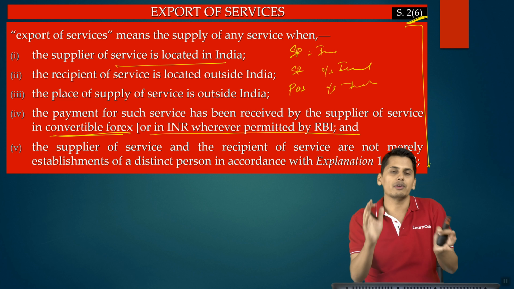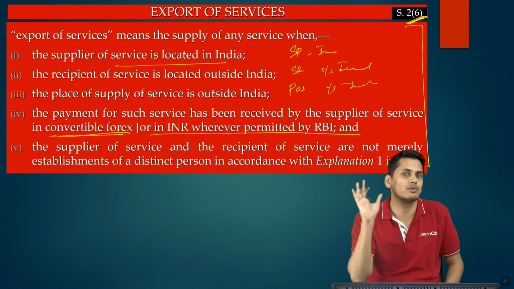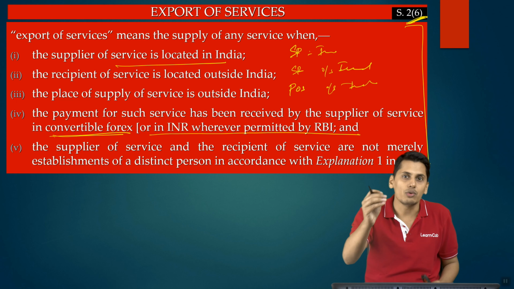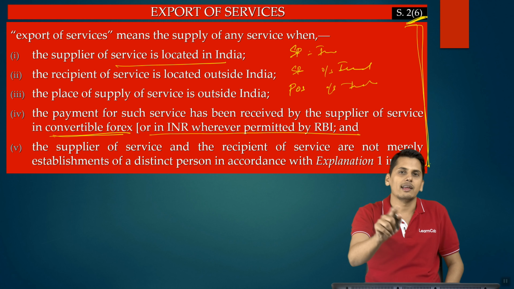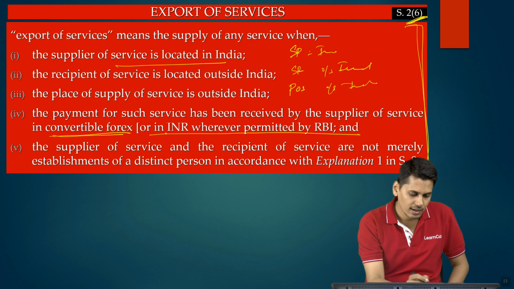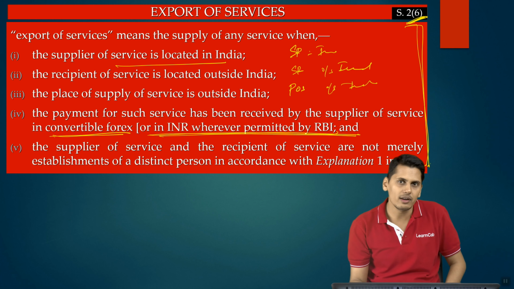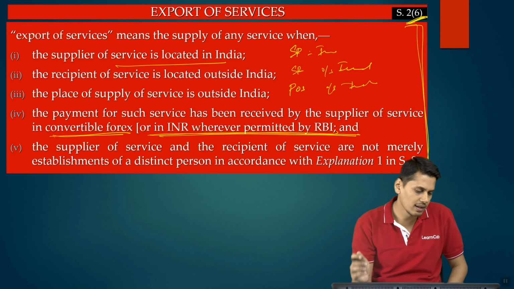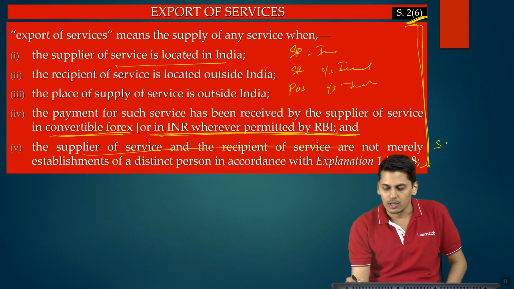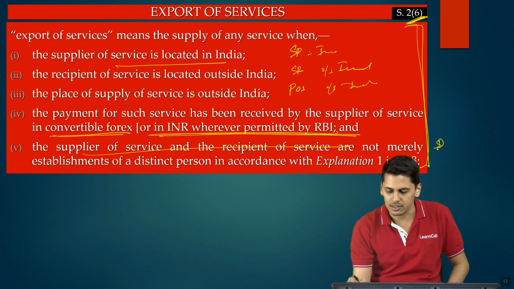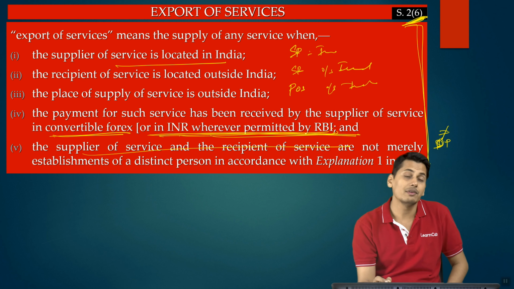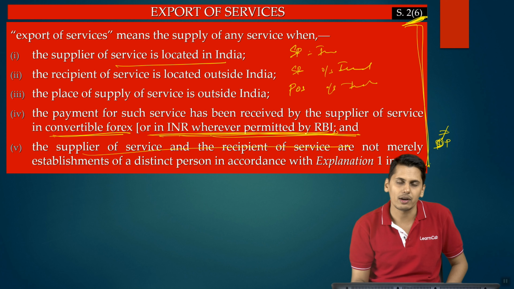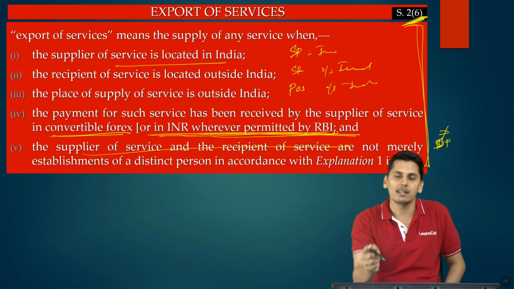Friends, please remember and understand, this consideration being received in forex or in convertible foreign exchange or in INR is applicable only for export of services. For export of goods, there is no such criteria. The moment the goods are taken outside the country, it is an export of goods. So, in export of service, there was a criteria that consideration should have been received in foreign currency. Now, it has been extended to Indian rupees wherever it is permitted by Reserve Bank of India. The last condition is that the supplier and the recipient should not be merely establishments of distinct persons. So, this is the change. Section 2, clause 6: amount can be received in INR wherever it is permitted by Reserve Bank of India. Still it will amount to export of service. Still it will qualify to be a zero rated supply.